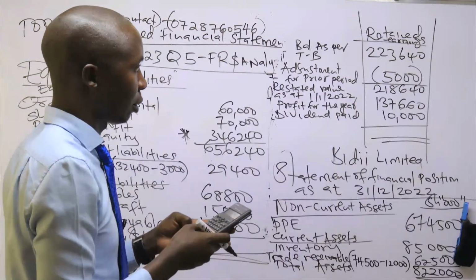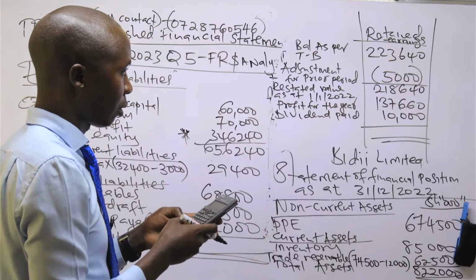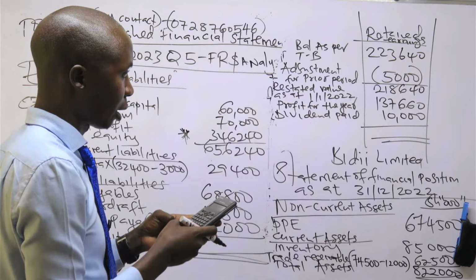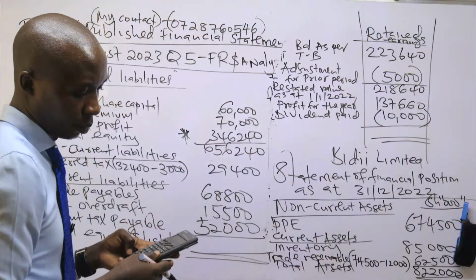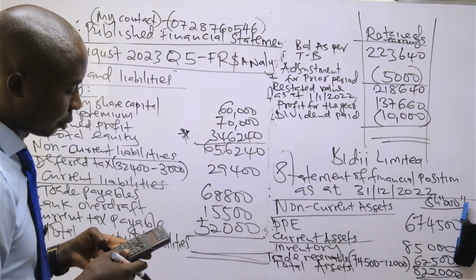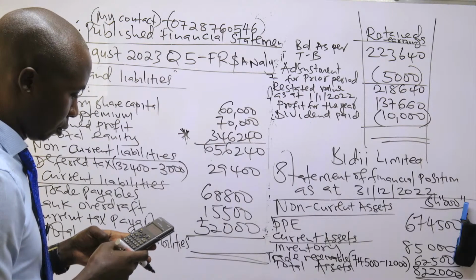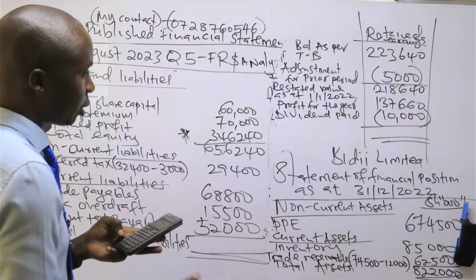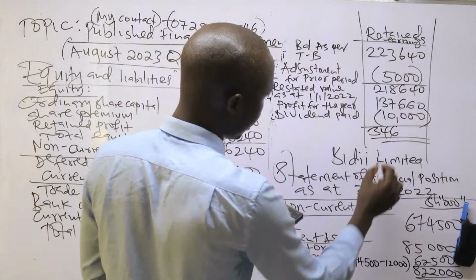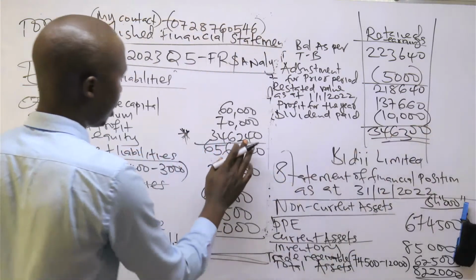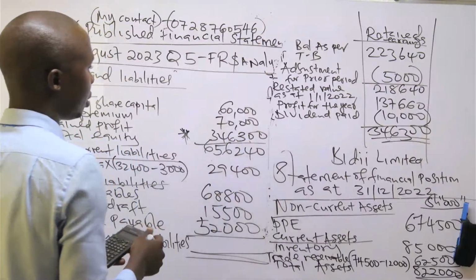So there's a correction I want to do there in terms of summation, not even anything. I think I did a wrong summation while pressing my calculator. So dividends, remember you subtract. So it's supposed to be 346,300. That is why I'm saying here it's supposed to be 300, not 240.